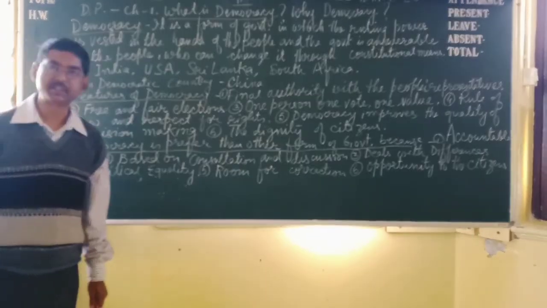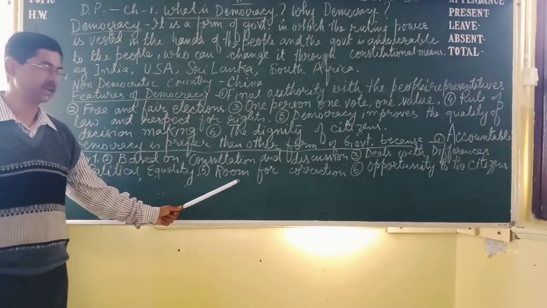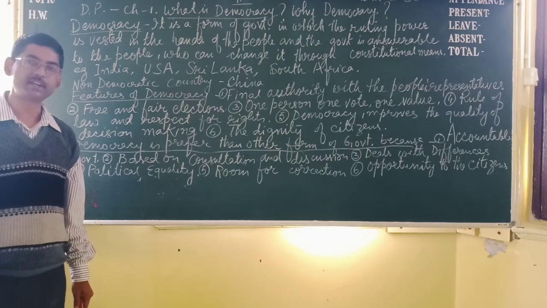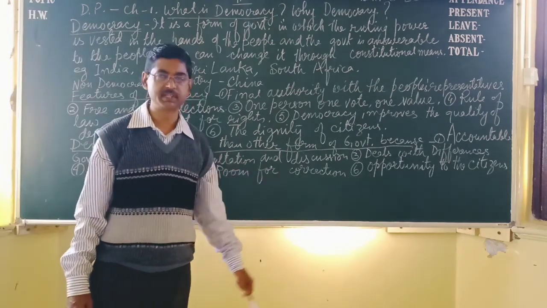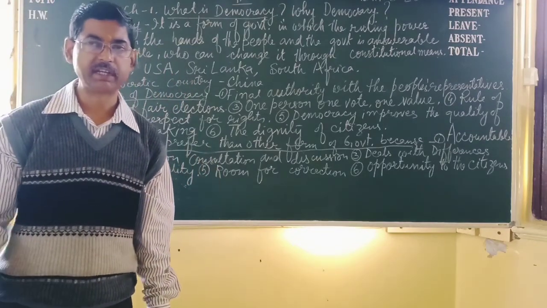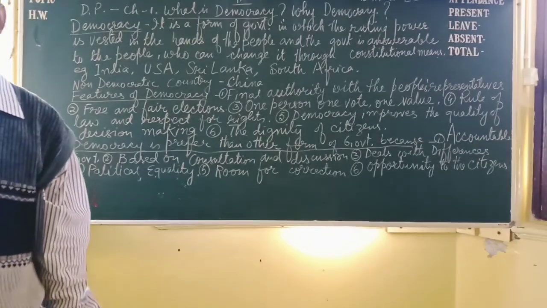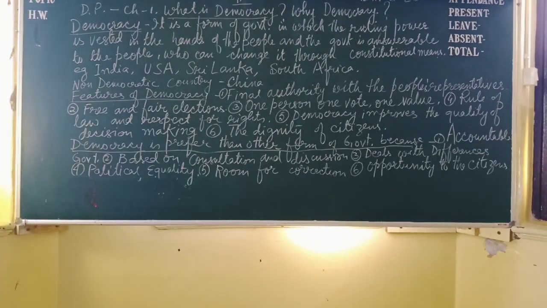If any mistake is made by the government, it can be corrected, changed, rectified, and opportunities are given to citizens for the development of their own careers. So in this way we can say that democracy is better than other forms of government.